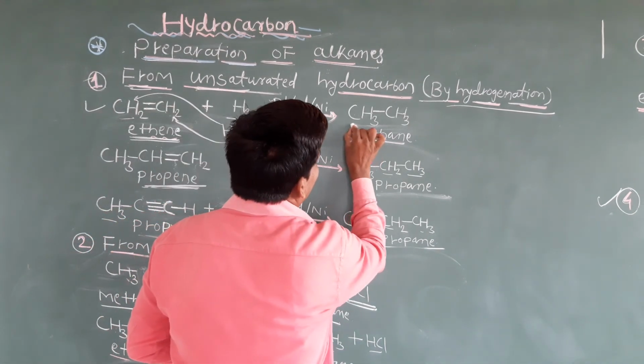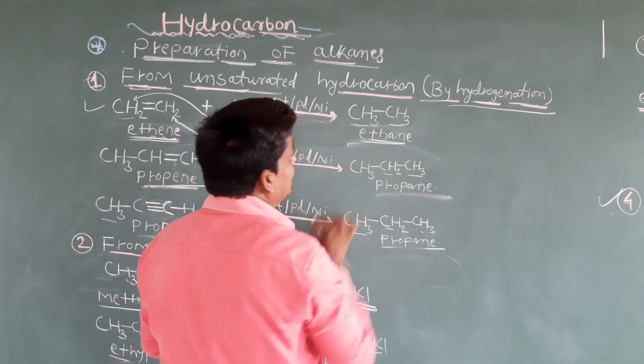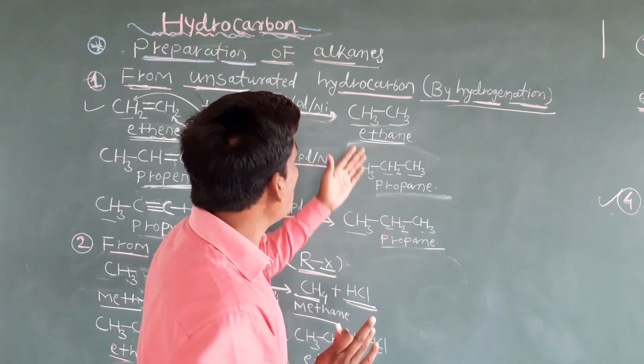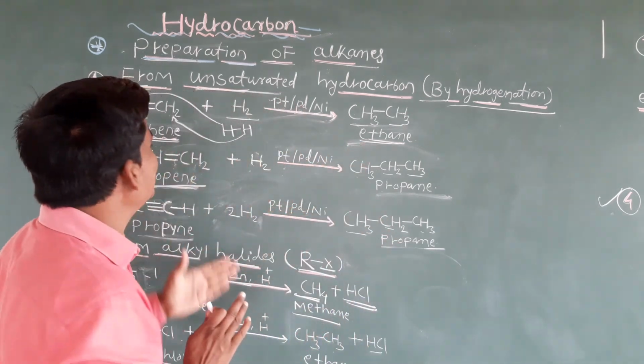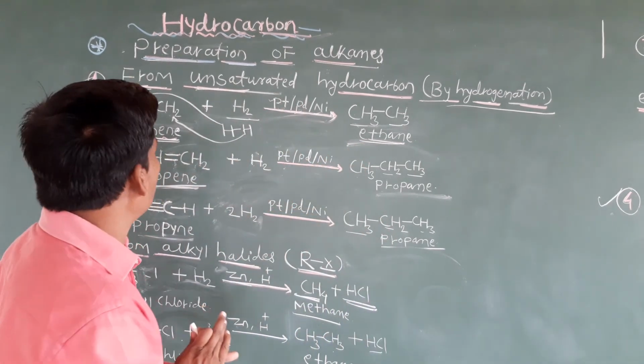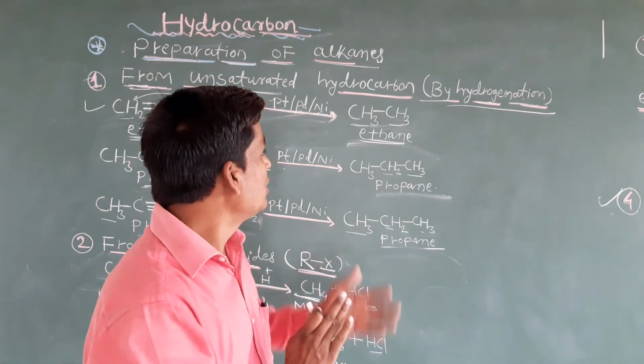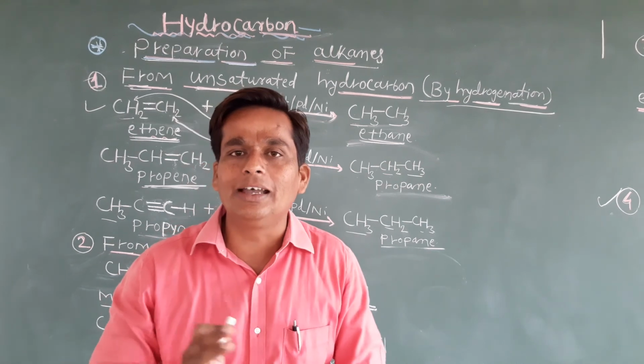So what do we get here? CH3 single bond CH3. That means we simply get ethane. Now clear students, how we can prepare ethane by using ethene. This is a very simple reaction. By the hydrogenation reaction, we can prepare ethane from ethene.